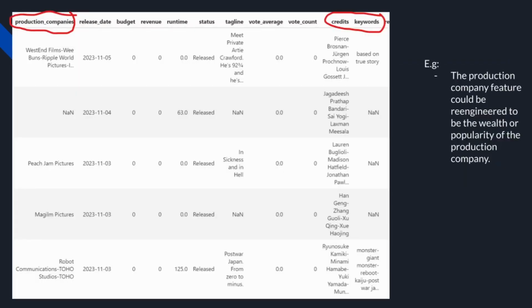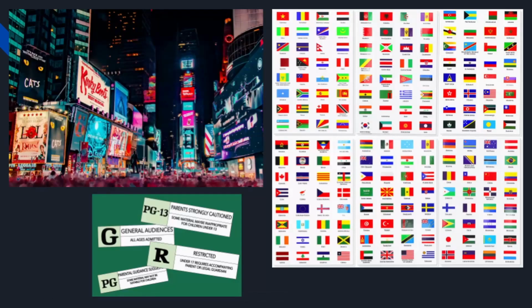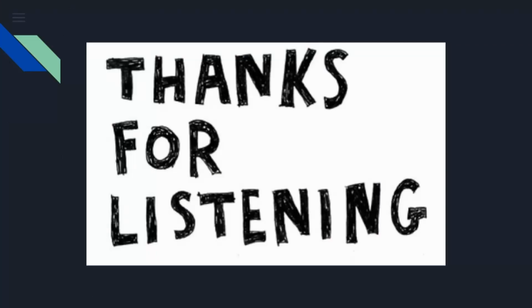Secondly, a lot of our data was very useful, but we need to re-engineer it in a very complex way, such as the actors, which would be very relevant, along with the keywords, as well as the production company. Finally, there's a lot of features that could have been in this dataset that would have made our model extremely precise, such as the amount of money spent on advertising, the country it was originally released in, the budget of the movie, and the original rating of the movie. All of these would have only contributed to the precision of our model.